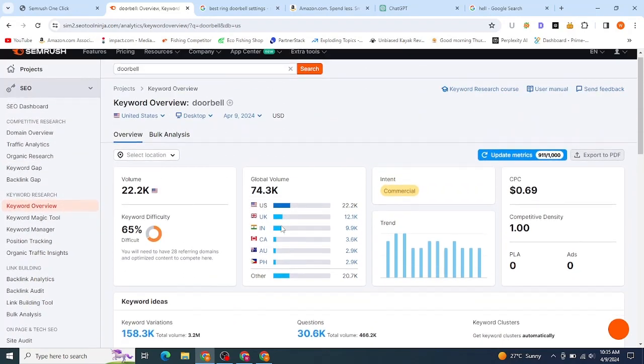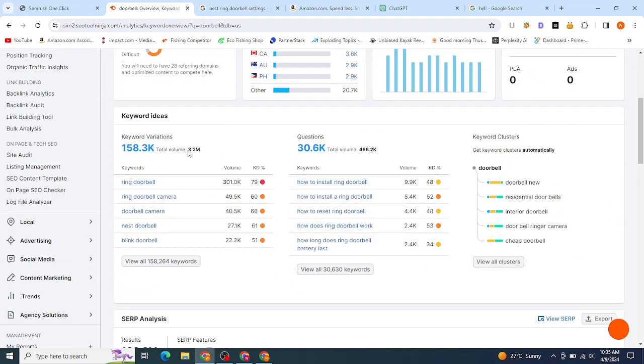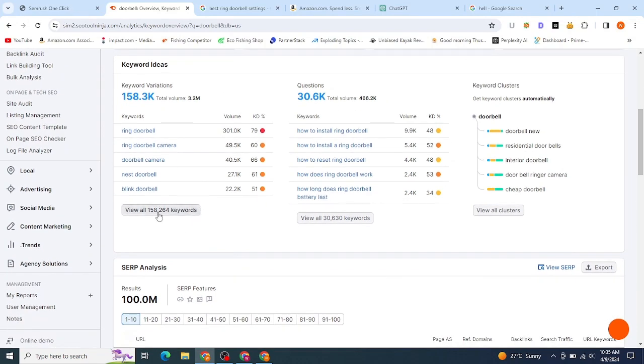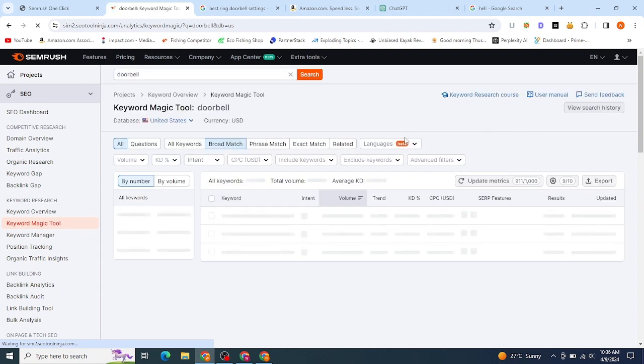So you can see this is doorbell, and the doorbell has 3.2 million search volume with all its keyword variations. So we need to find some low-hanging fruits from all these 3.2 million. So just type it with all 158k keywords, and from these 158k keywords you will find some low-hanging fruits, by dropping down keyword difficulty to a certain level and by applying some filters right from here.